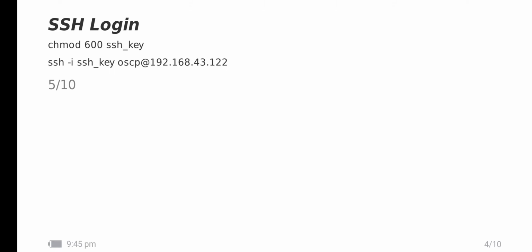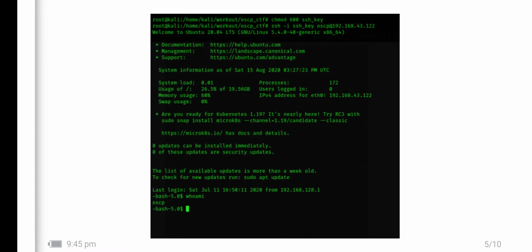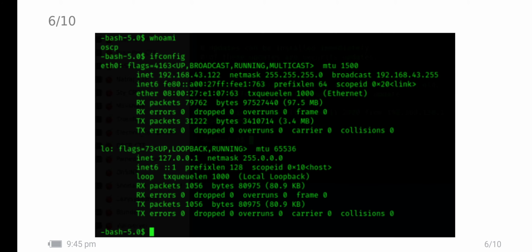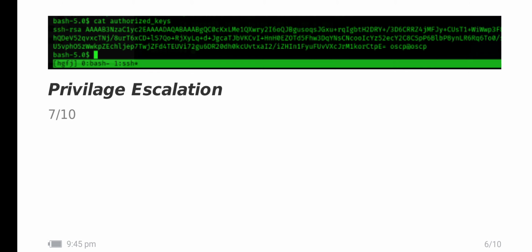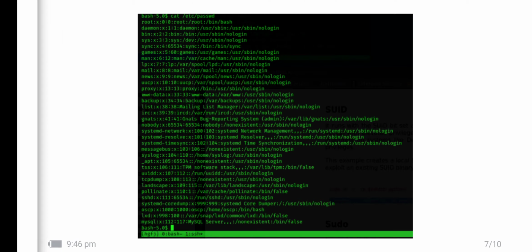Here the current user is oscp. This oscp user was given in the Vulnhub machine's description itself. So currently I have logged in as the oscp user. I checked a lot of possible ways to see if there is any access to the flag in the root user, but it's not possible. So I went on to privilege escalation.